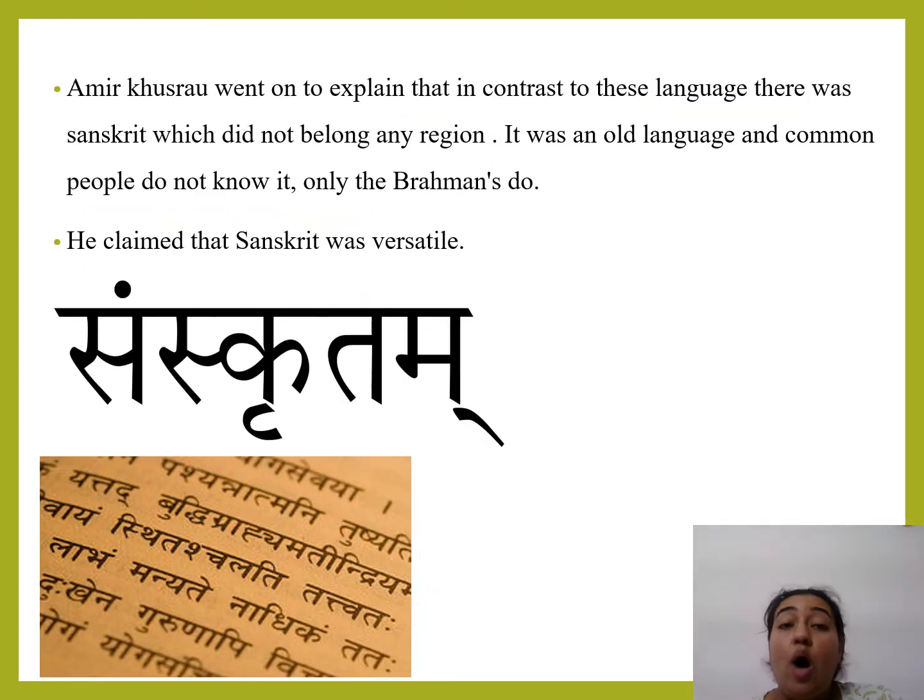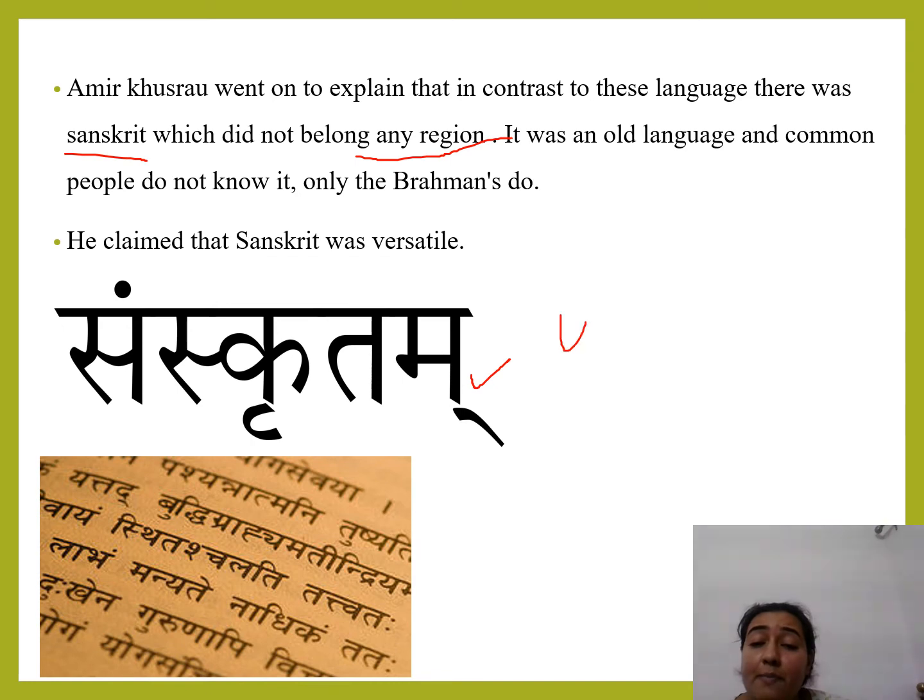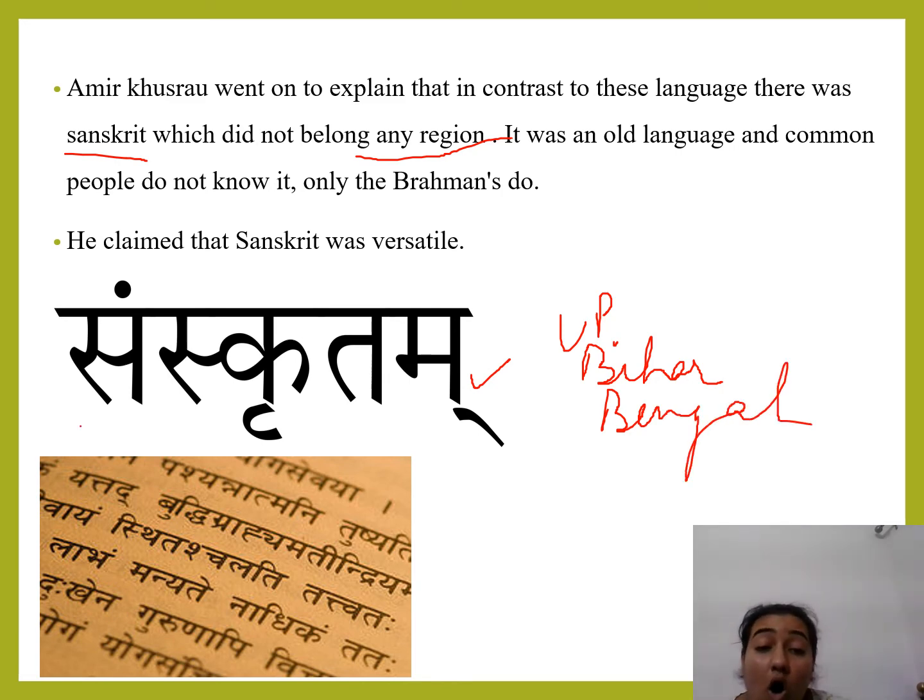Now let's see. Now Amir Khusro went on to explain that in contrast to the languages which are spoken all over India, जितनी भी सारी languages जो all over India में spoken हैं, Sanskrit was a language which was not belonging to any region. It's not that Sanskrit is only spoken in UP and it is not spoken in Bihar. It is not that Sanskrit is not spoken in Bengal but it is spoken in Kashmir. Yes? So Sanskrit was a language which was given all India status because it did not belong to any region.